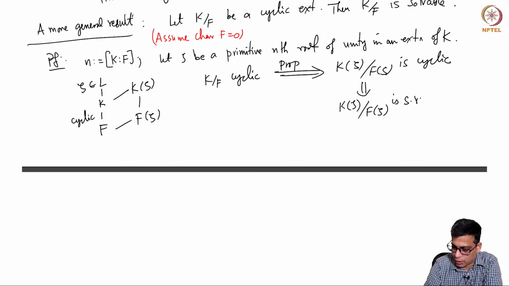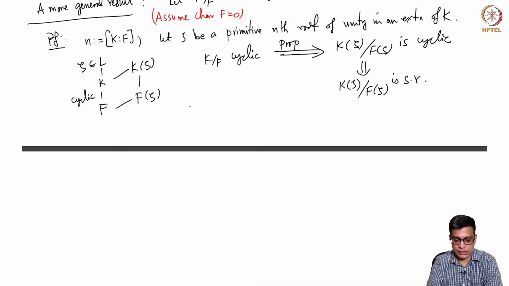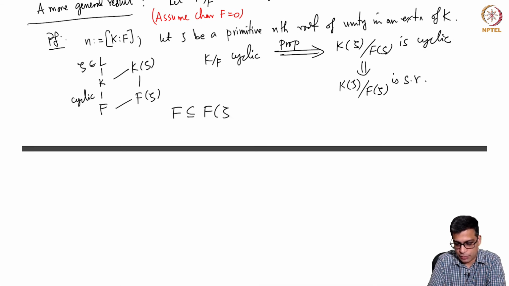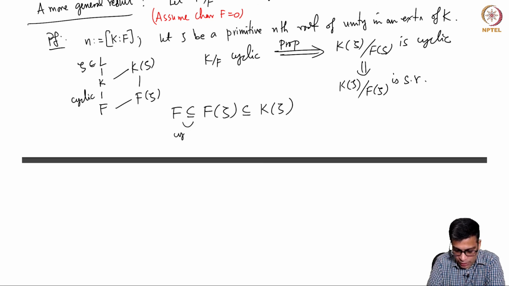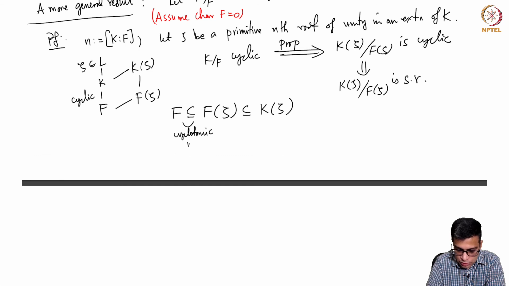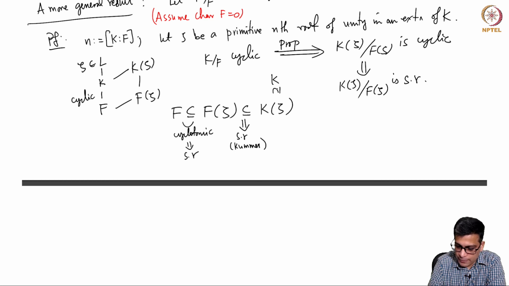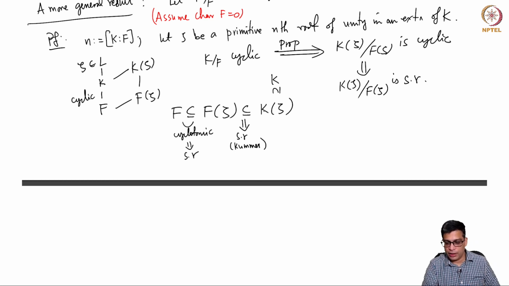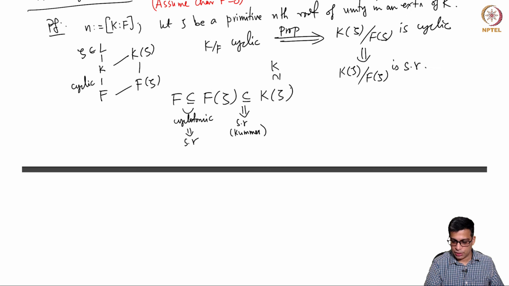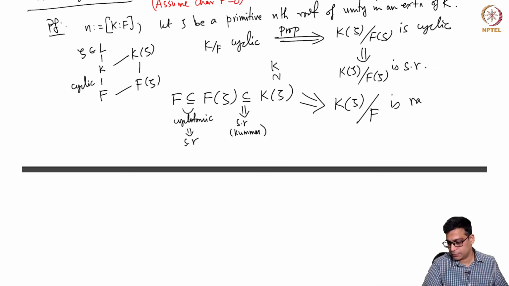So this is simple radical. Okay. So the tower of simple radical extensions that we consider now is F contained in F zeta contained in K zeta. So this is a cyclotomic extension, which implies simple radical. This is simple radical because it is Kummer, and K is contained in this. Okay. So every element of K is contained in a radical extension. So this basically implies that K zeta over F is radical.